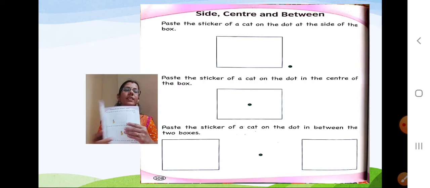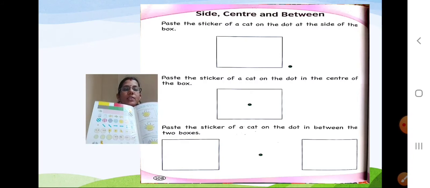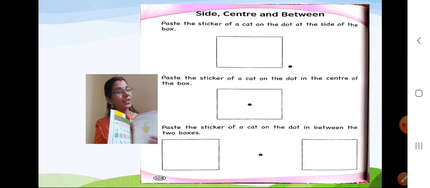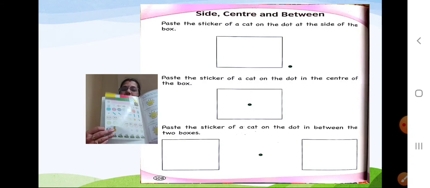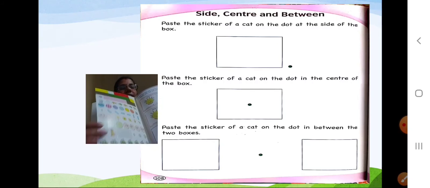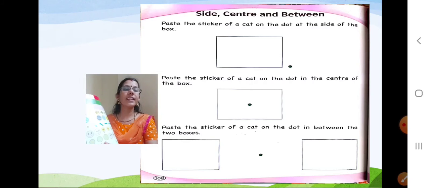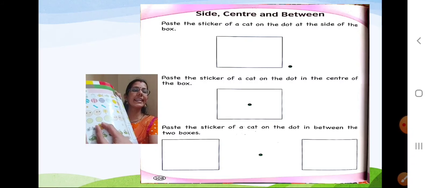Now the same way, keep your finger here, side. Close. Open. Take the last page, the sticker page. You all like that, yes? Take that sticker page. Can you see the cat picture here? The cat sticker.